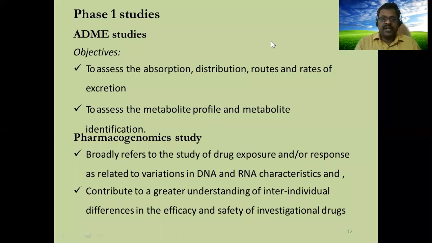ADME studies in phase 1 have the objective to assess the absorption, distribution, routes and rates of excretion, and to assess the metabolite profile, metabolite identification. These are the objectives of phase 1. Pharmacogenomic study is also a part of phase 1. Pharmacogenomics means we assess any change or variation produced by the drug at the DNA, RNA level. Any relevant DNA, RNA characteristics contribute to a greater understanding of individual differences in the efficacy and safety of the investigational drug. Person to person variation, if anything is there, we find.